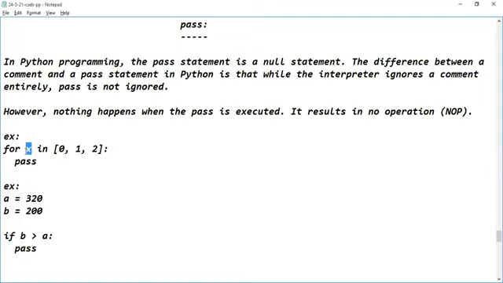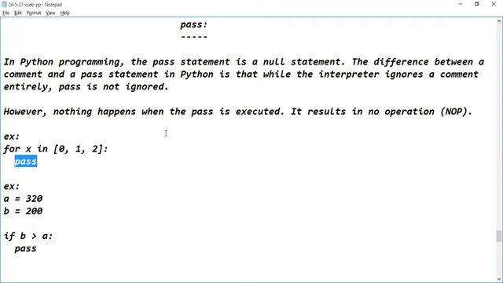List. What does X consist of? When the loop is getting executed for the first time, what is X assigned with? 0. Okay. So for 0, it is executing the logic. So what are we executing? The pass statement. So what happens with pass? Nothing will be happening.